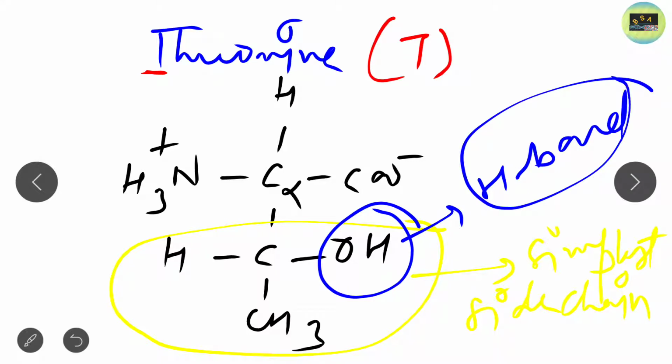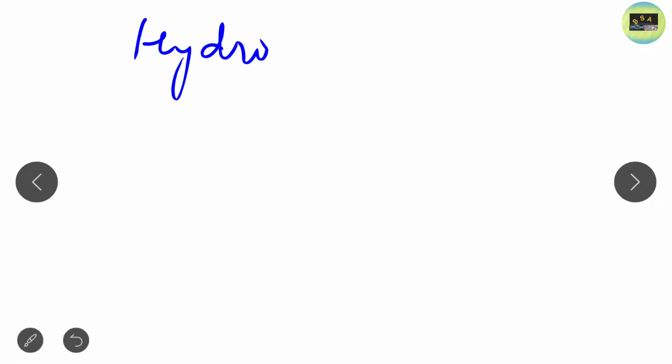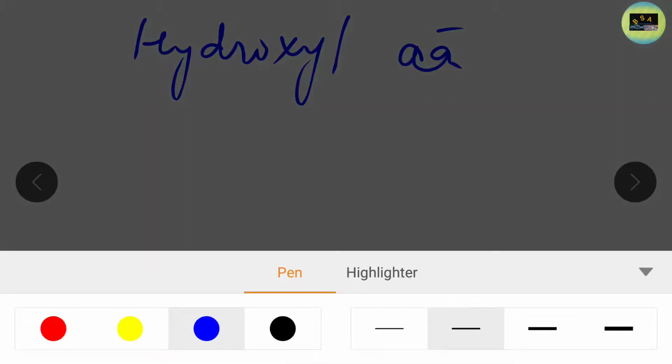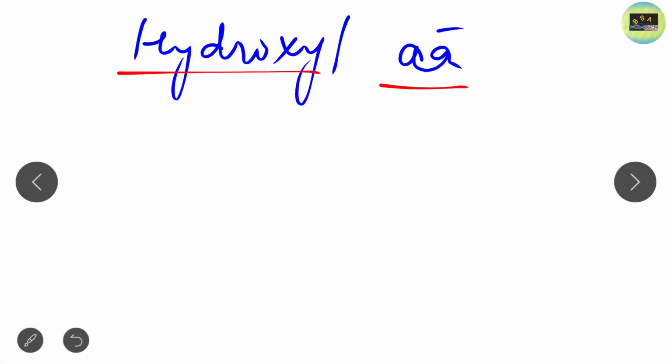Clear? And due to this, it is also polar in nature. Here you learn one thing: if you get a question in the examination, name two amino acids which contain the hydroxyl group, or hydroxyl amino acids, the examples are serine and threonine.